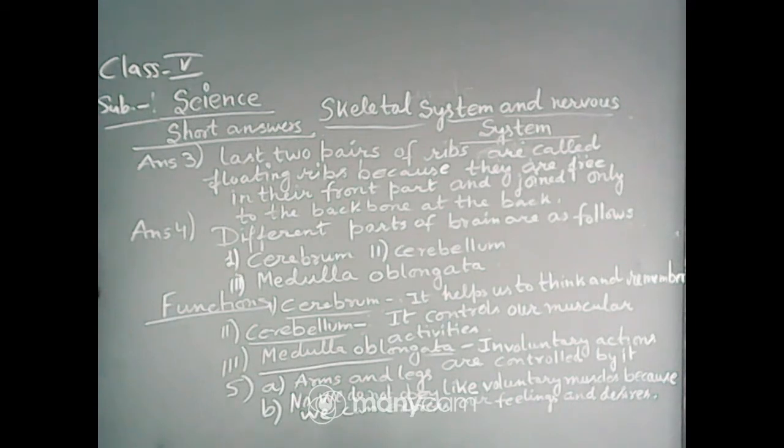The last question, question 5, again has two parts. A: give an example of a voluntary muscle, that is, arms and legs. And B: should we obey our parents' advice like voluntary muscles? Why and why not? No, we do not obey like voluntary muscles because we can express our feelings and desires.